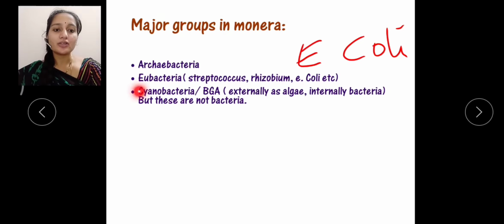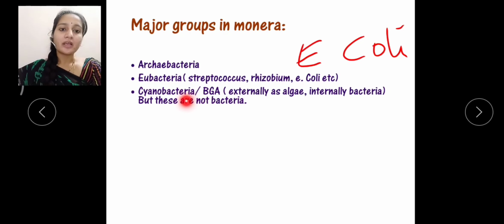Cyanobacteria is also called blue-green algae, or simply BGA. Most people get confused because it involves both an algae name and a bacteria name. So what are its characteristics? Usually it comes under algae, it is not bacteria. When you observe that organism, externally it resembles algae, and the internal structure resembles bacteria. But these cyanobacteria are not bacteria, usually they are algae.